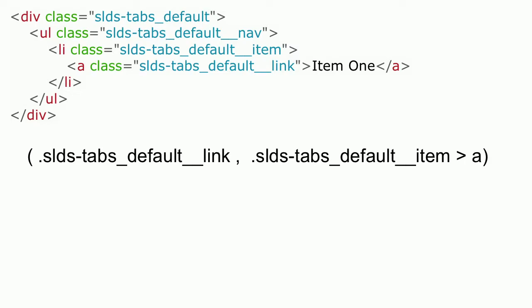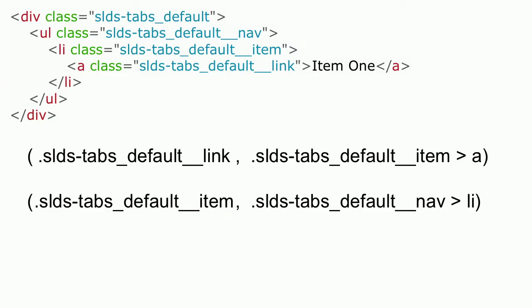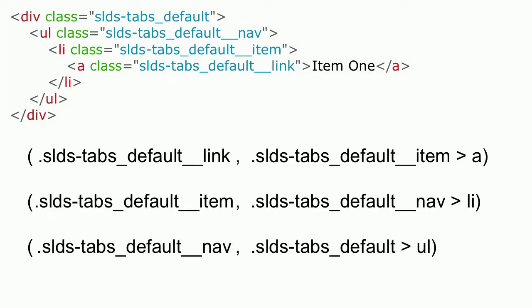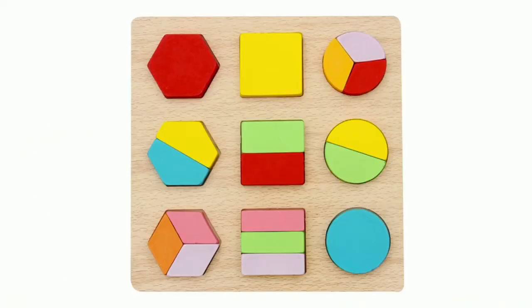We'll say, well, if the default item goes on an LI, that's the direct child of the default nav, and the default nav is the direct child, the UL is the direct child of default, and then that just goes on a div. And we can see that every one of these class names up there has a pair, and you can just walk. It's like the buddy system. Here we go. So everything is there, accounted for, and in its right place.